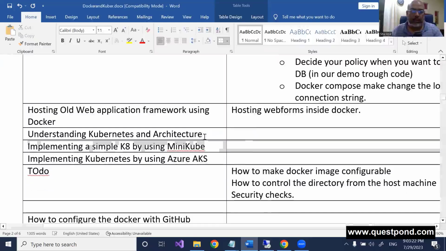Okay, so delete entire row. And then definitely Minikube is only for learning purpose. Then we'll do something more professional like Azure, right? Azure AKS, right? Okay, so let us start here.